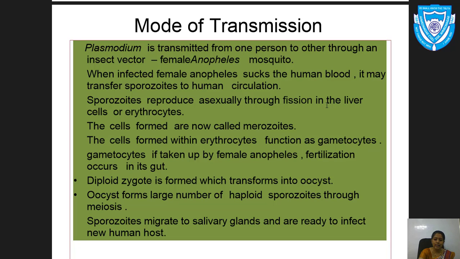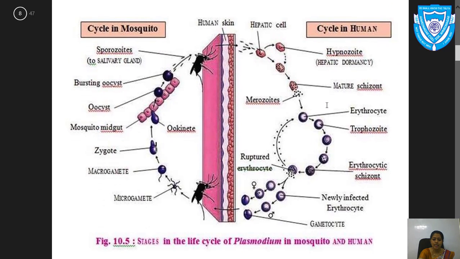We will get clarity in our next slide, the stages in the life cycle of Plasmodium in mosquito and human. Students, please see the life cycle of Plasmodium. The life cycle of Plasmodium is very interesting. Why? Because they have two hosts: first the mosquito and second the human. Now let us start with the first, the mosquito.